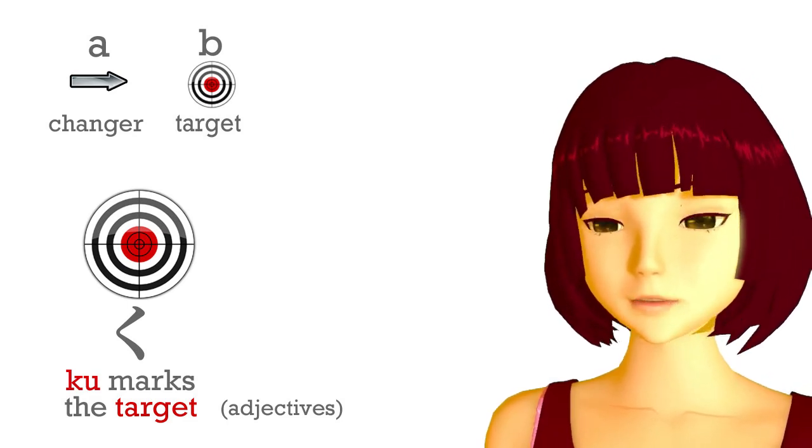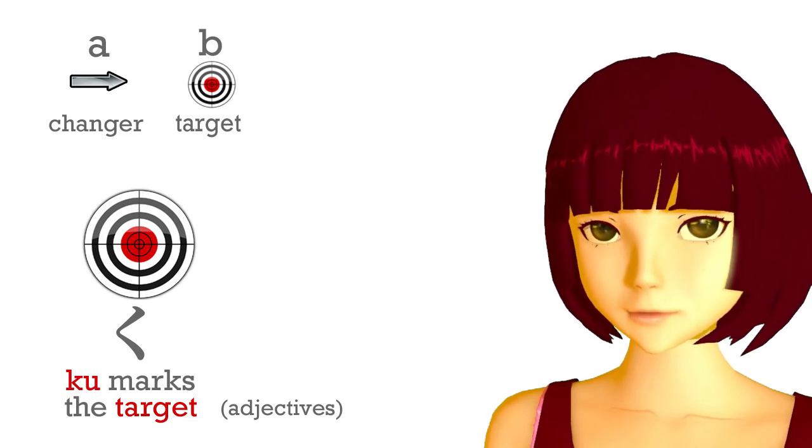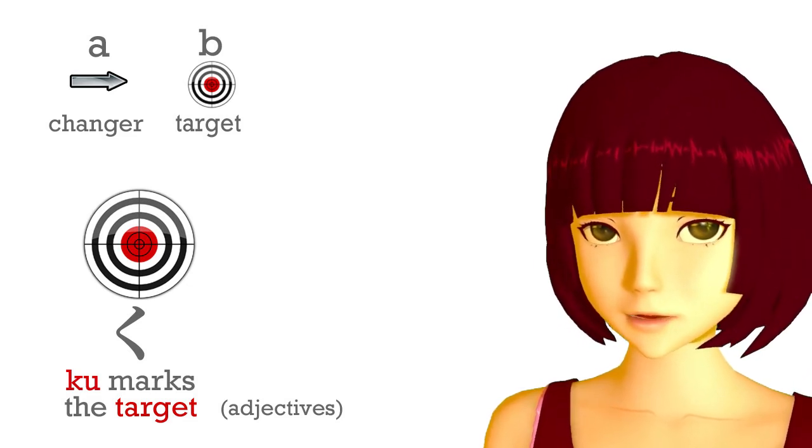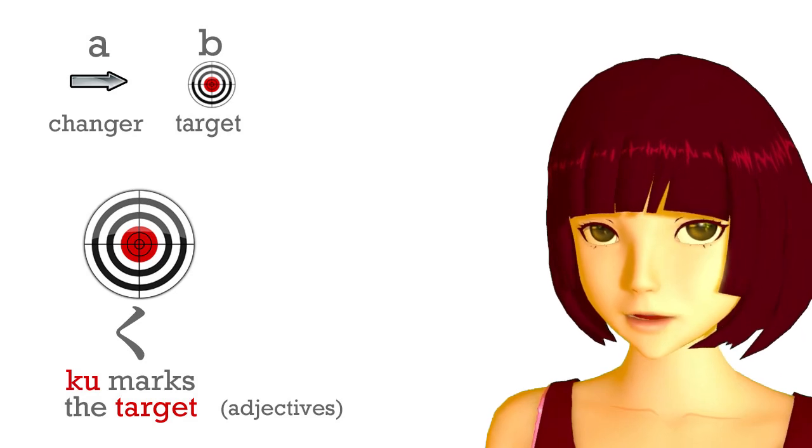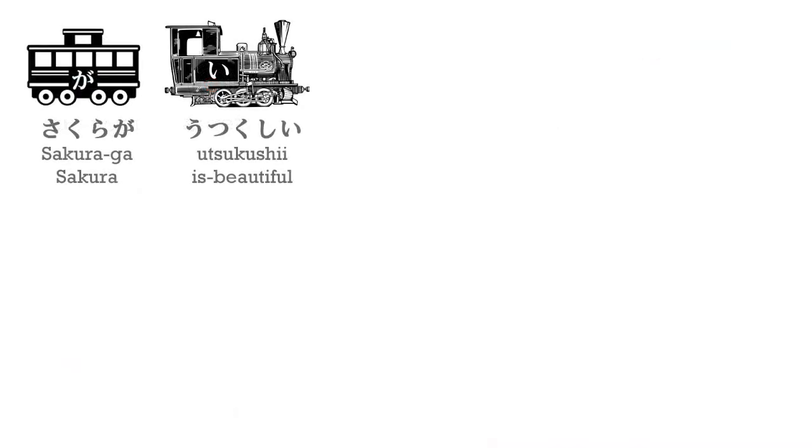And I should just add here that in the case of an adjective, it works slightly differently. So if you want to say Sakura is beautiful, you say Sakura ga utsukushii. Utsukushii means is beautiful. But if we want to say Sakura became beautiful, we can't use ni, because utsukushii isn't a noun. So what we do is what we discussed last week.